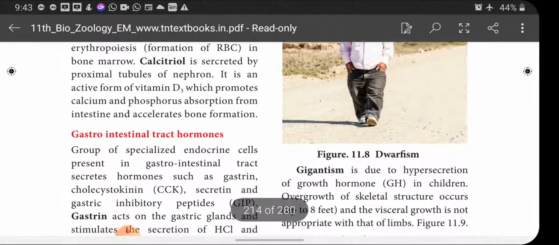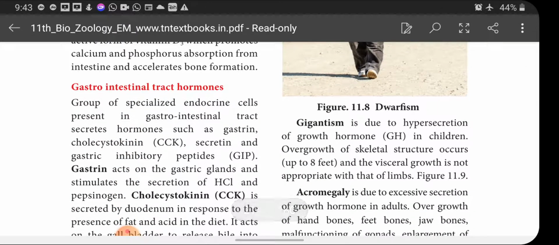Next we are going to discuss the hormones secreted by the gastrointestinal tract. A group of specialized endocrine cells is present in the gastrointestinal tract. You know what is meant by the gastrointestinal tract? Yes, from mouth to anus it is called the gastrointestinal tract, and it secretes hormones such as gastrin, cholecystokinin, secretin and gastric inhibitory peptide. Gastrin acts on the gastric glands and stimulates the secretion of HCl and pepsinogen.